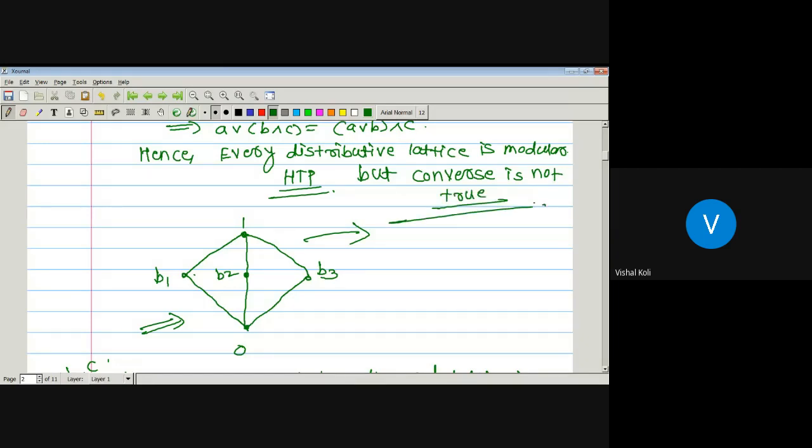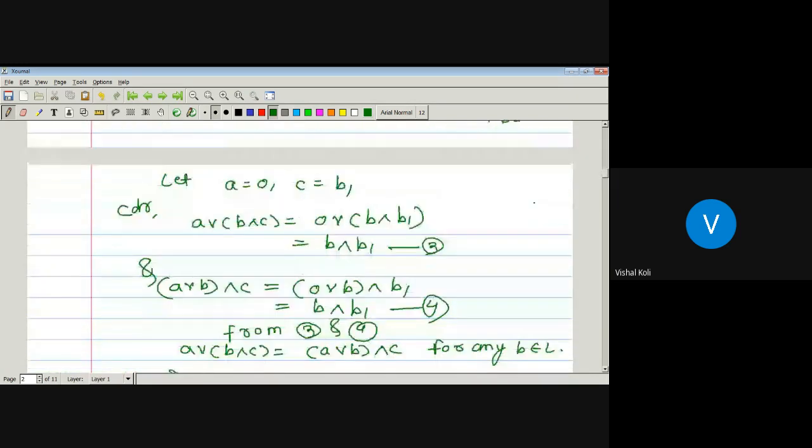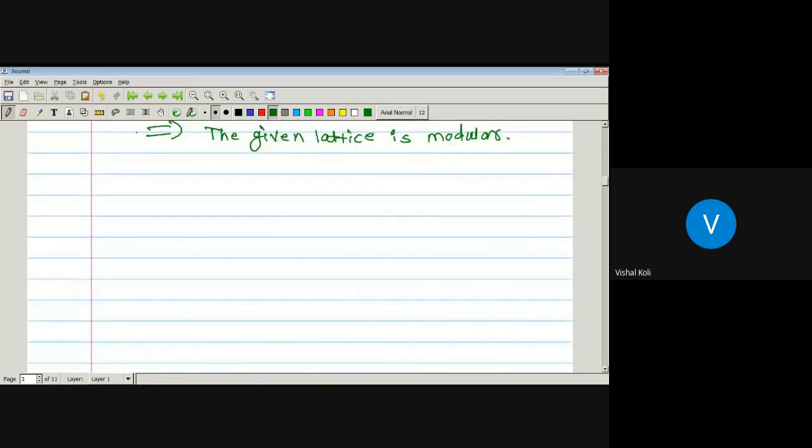Now, suppose there is a chain, whether it is modular lattice.